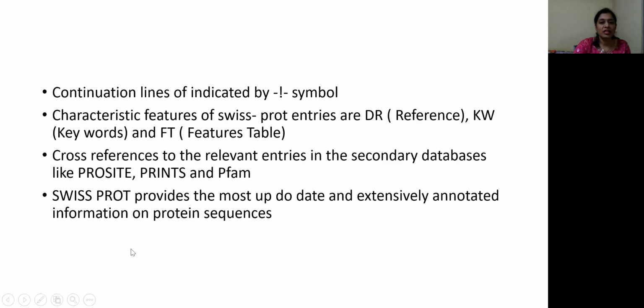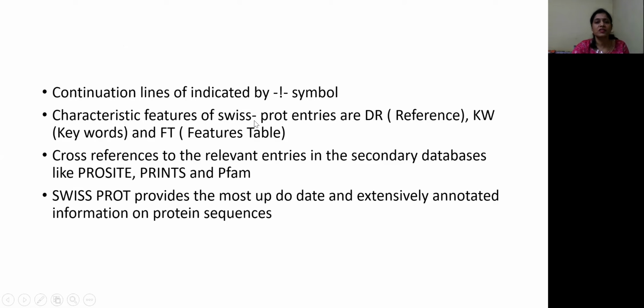If a line starting with a particular code like ID has to be continued to the second line, the continuation lines are indicated by this symbol, which indicates that the first line is continued to the second line also.